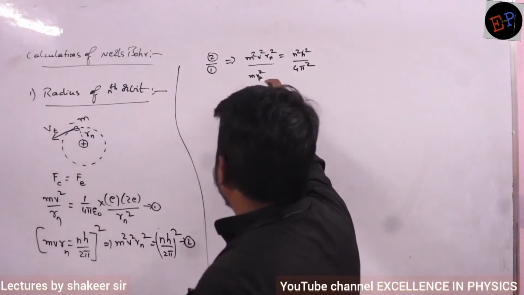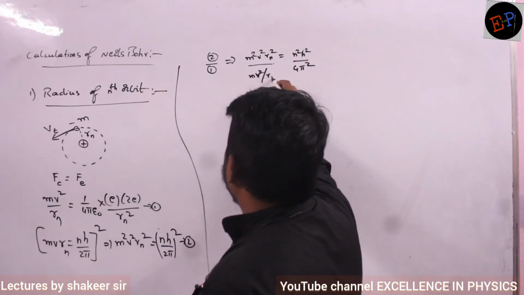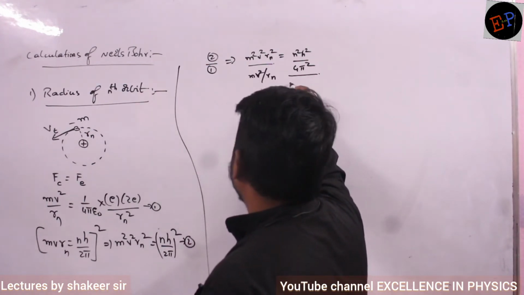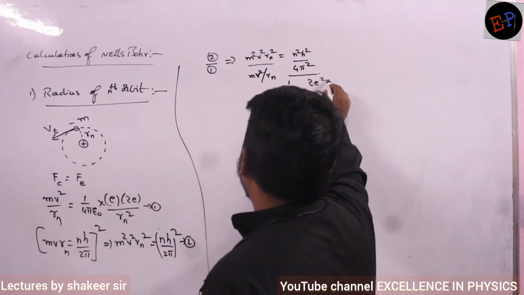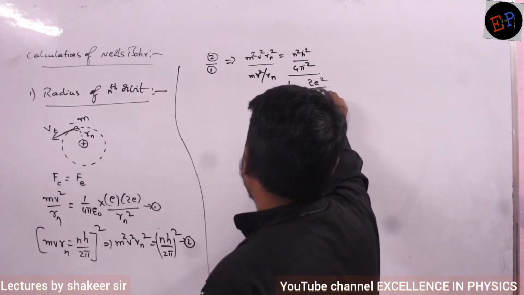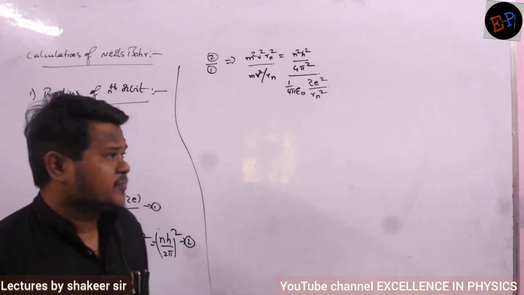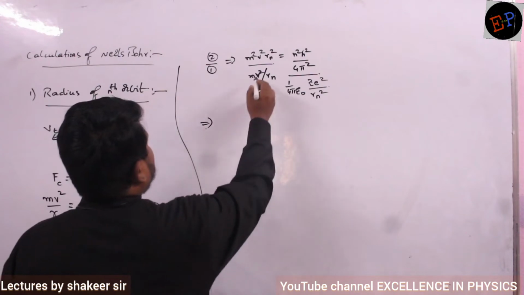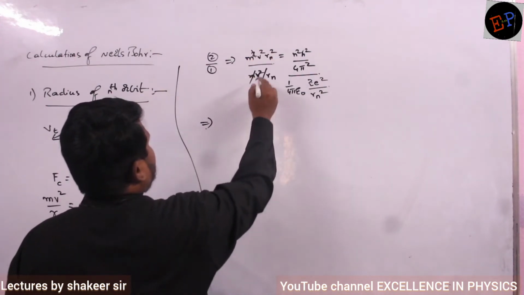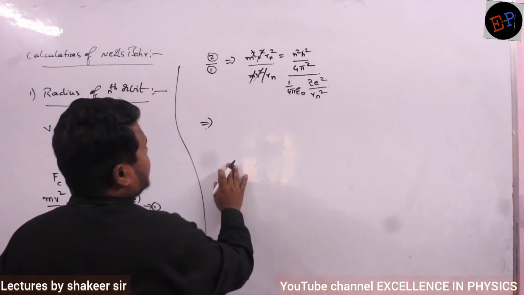So m v square divided by Rn equals 1 by 4 pi epsilon naught Z e square divided by Rn square. Understood? Now let us see what are the terms which can be cancelled. So here m and m will get cancelled, velocity and velocity will get cancelled.